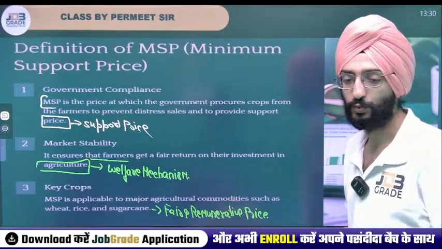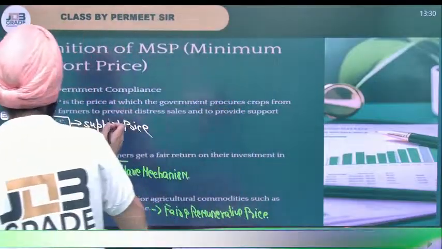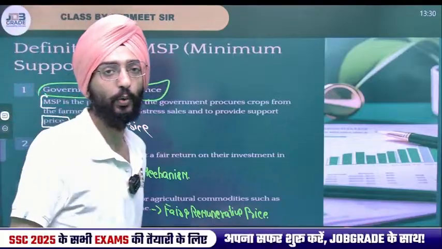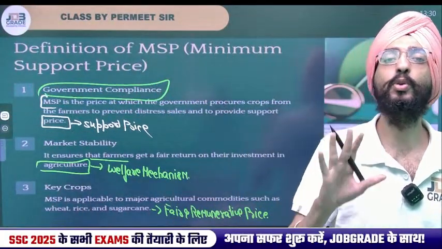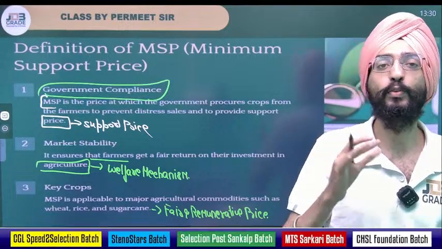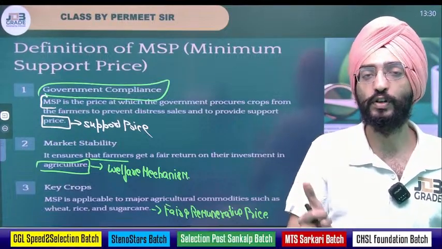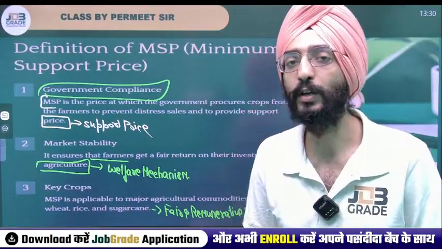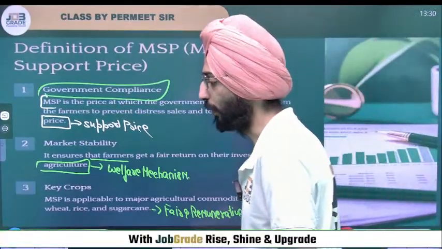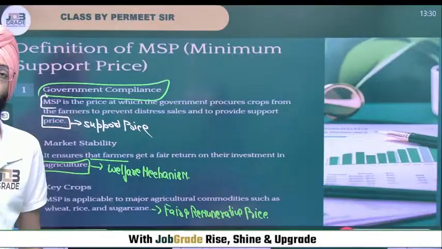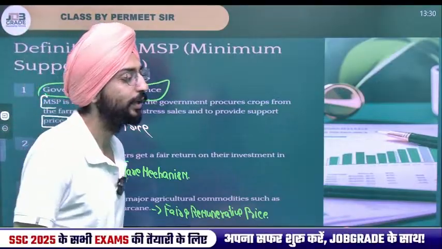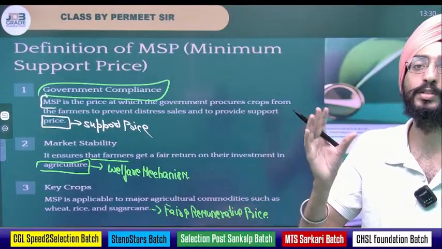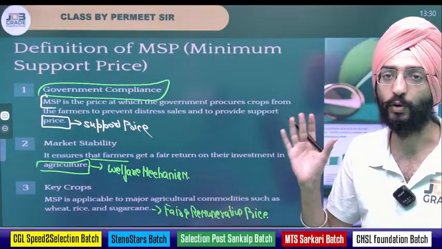If it comes to MSP, first, it's a government compliance. Government has given a guarantee, but it's not legally backed. There is no law that forces the government to provide MSP at regular intervals. It's just the will of the government, a sort of socialism or welfare mechanism. It's not a burden on the government. It can withdraw at any moment it wants. But that's the issue with the farmers. They want a legal backing, and that's one of the reasons for the tussle between the farmer organizations and the government over a long period of time.